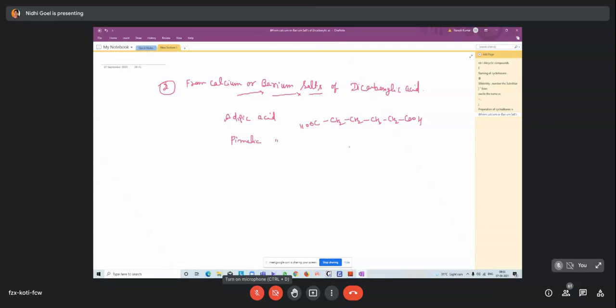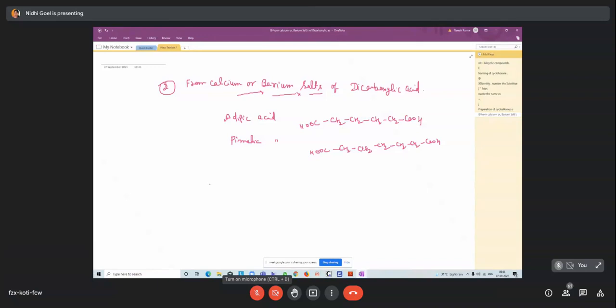Pimelic acid, CH2, CH2, CH2, CH2, COOH, and here COOH, and in suberic acid one more CH2 enters. So here the calcium or barium salt of adipic acid or pimelic acid or suberic acid, depending on which reactant material we are using,